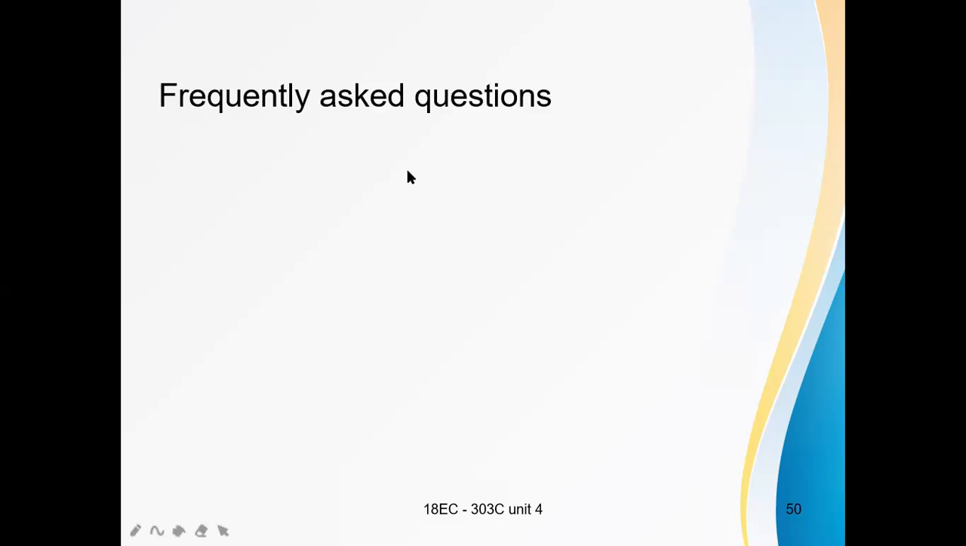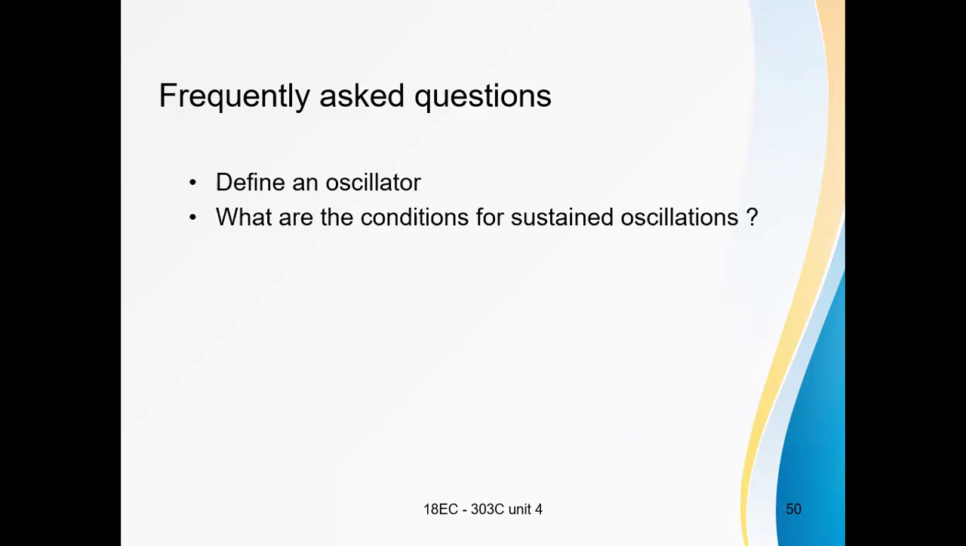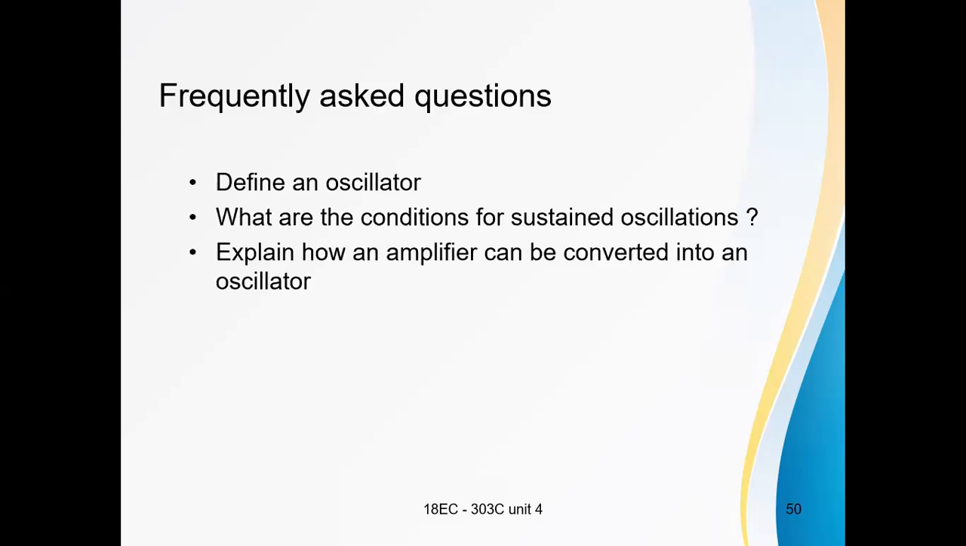What questions can you expect from this session's topic? What is an oscillator? That means define an oscillator. What are the conditions for sustained oscillations? There are three conditions: positive feedback, A beta equals 1, and 360 degrees phase shift. And explain how an amplifier can be converted into an oscillator. That means what are the blocks required and how are they connected.